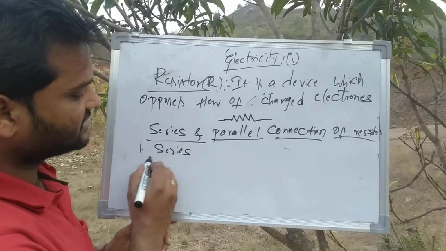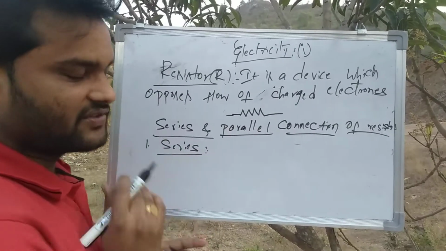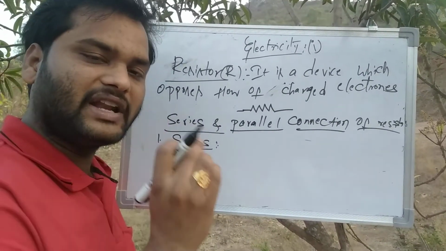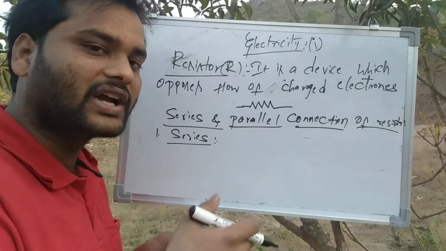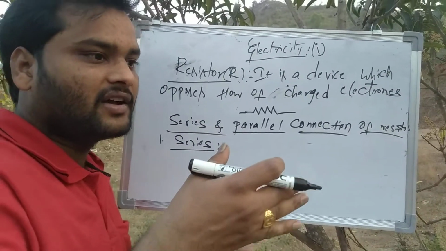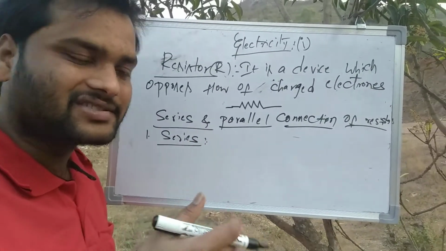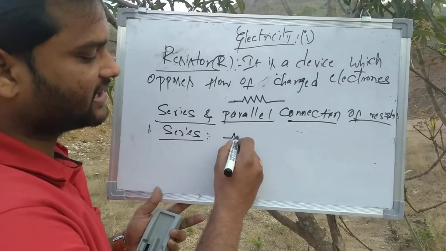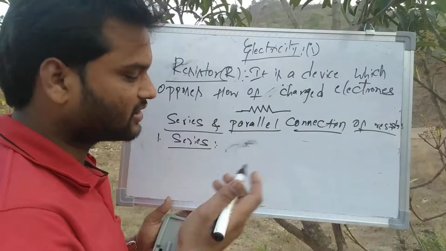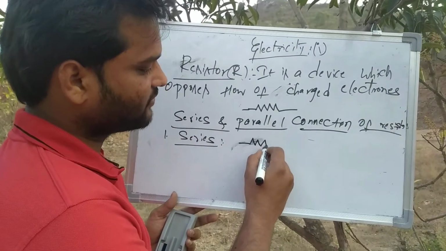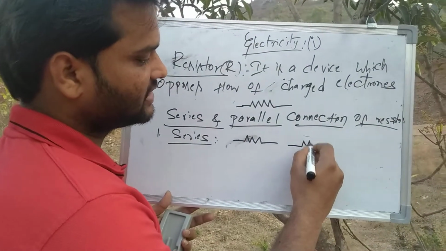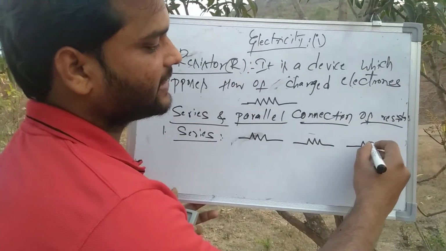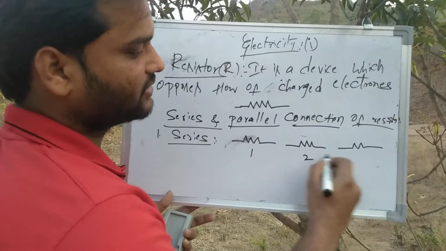What is meant by series connection? If you take three or four resistors connected together, the structure formed is known as a series. I am taking three or four resistors like this. This is 1, this is 2 and this is 3.